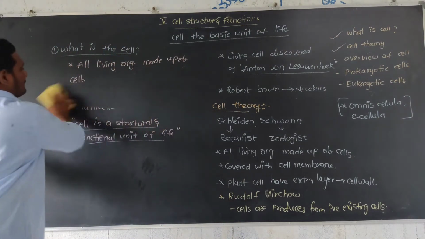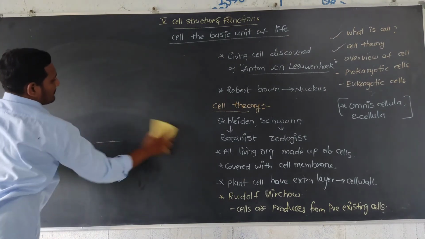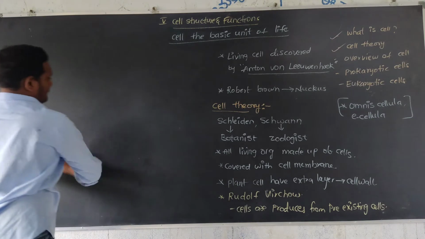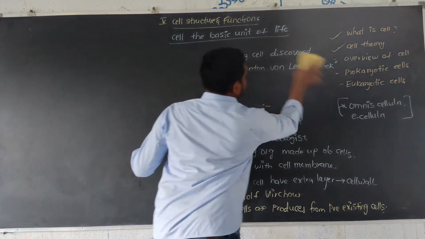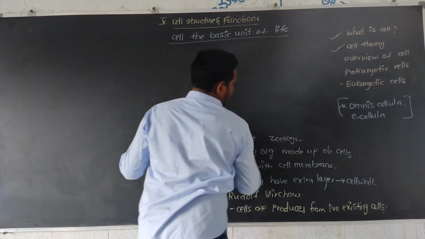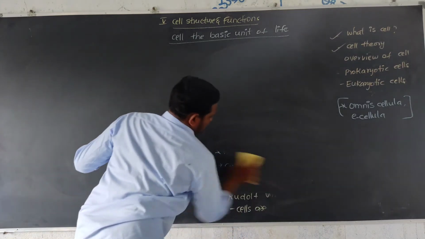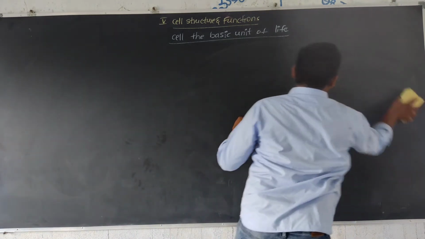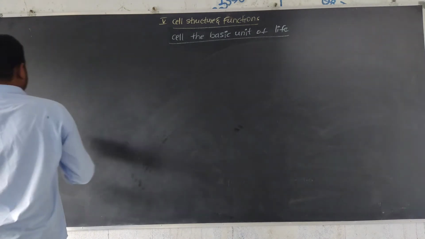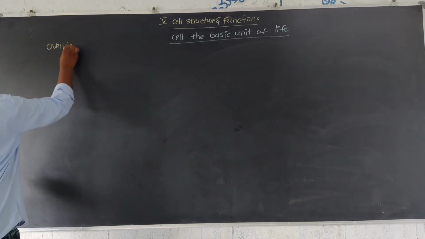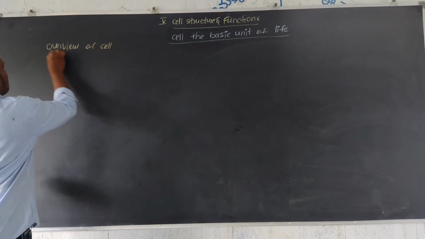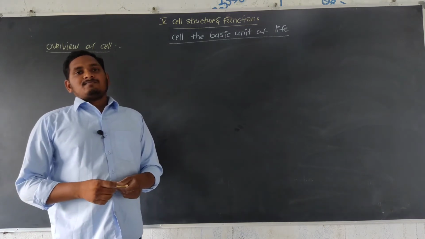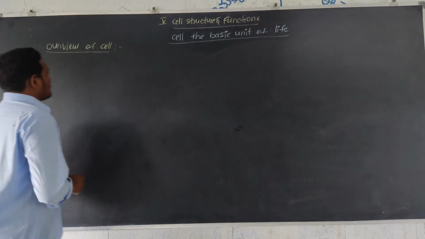Next, overview of cell. Cell is the basic unit of life.